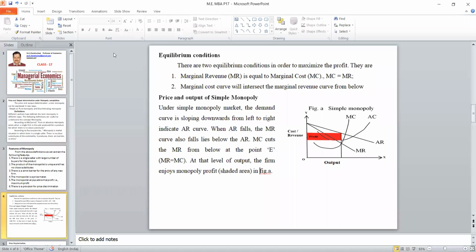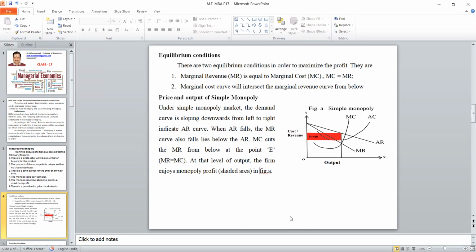In case of monopoly, the revenue function is downward sloping. Always you will follow the decreasing revenue function only. Why? Because a constant or increasing revenue function will never happen. That is why in perfect competition there is a parallel line for MR and AR, because of the price uniformity. Here price discrimination is there, so the revenue function will be a downward sloping curve. Either average revenue or marginal revenue, it is sloping downward from left to right.